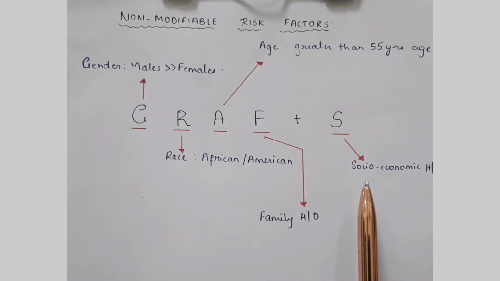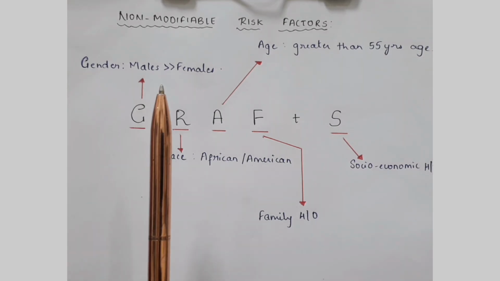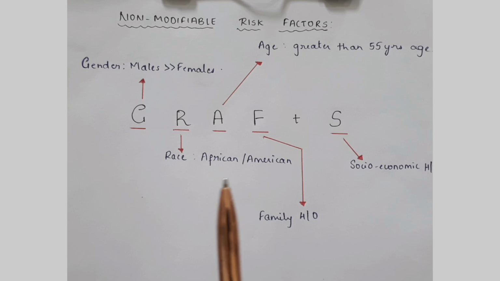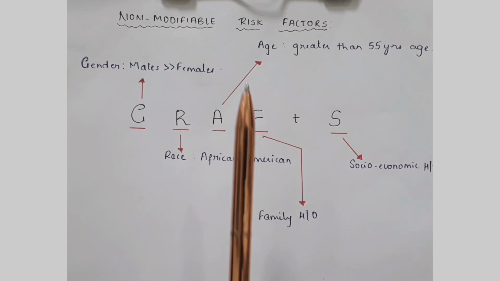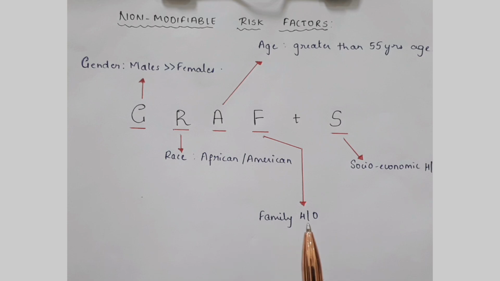So to sum up, non-modifiable risk factors of stroke include gender, where males are more prone as compared to females, race in Africans and Americans, age who are greater than 55 years, family history, and socio-economic history.